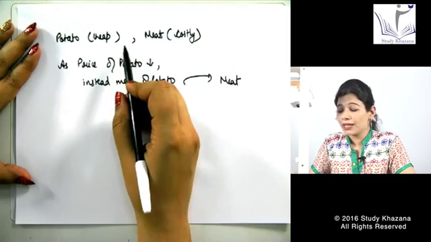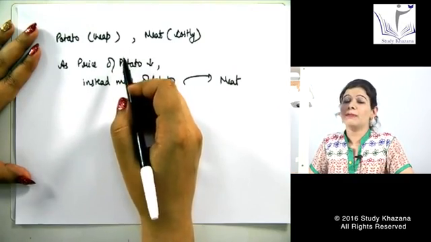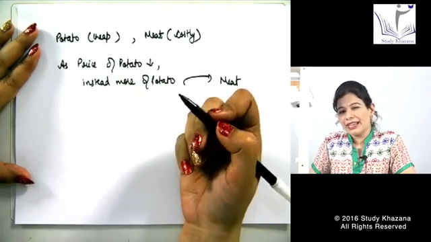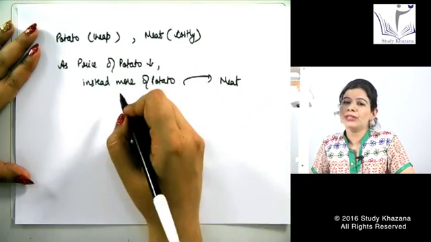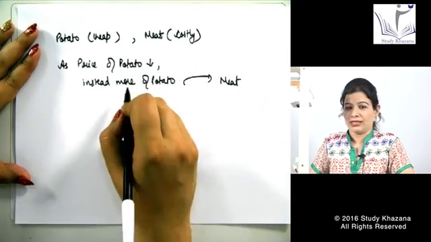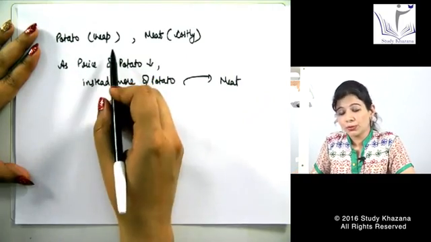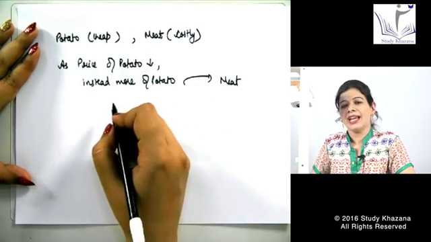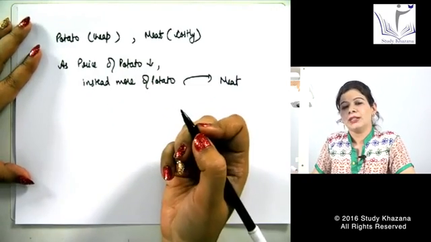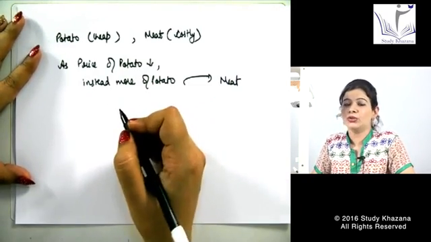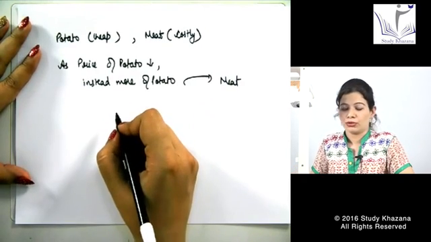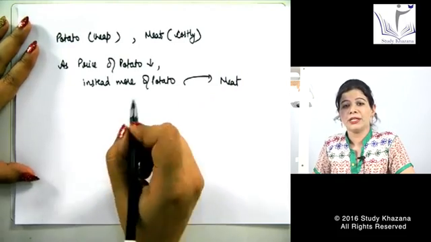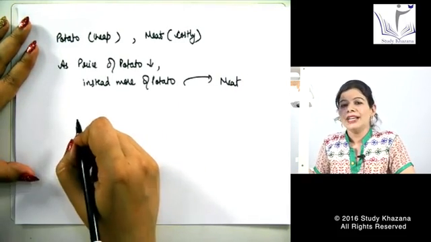Why? Because potato was a cheaper product, but then people started comparing it that it is cheaper as well as inferior. That is why those products whose prices are falling and then also their demand is not increasing, those goods are called giffen goods. You need to understand that there is a difference between giffen goods and inferior goods.